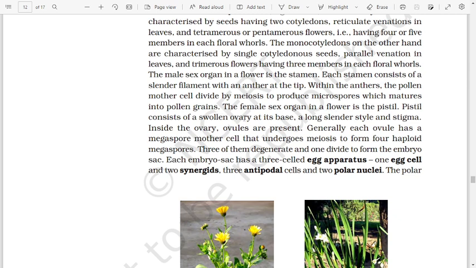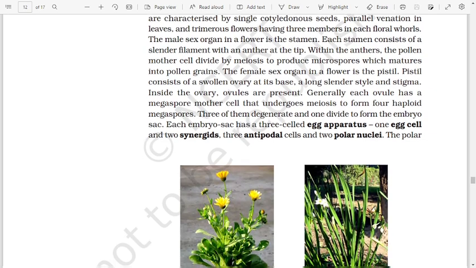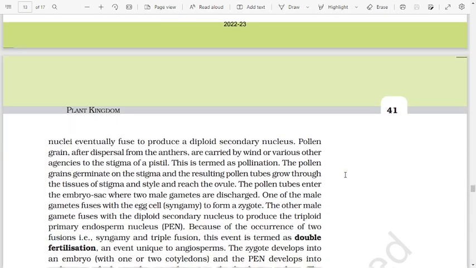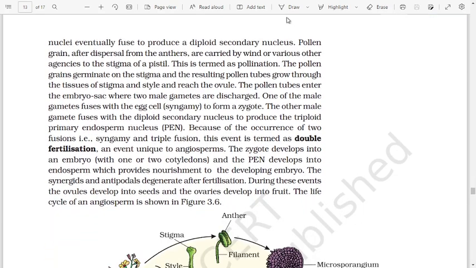Pistil consists of a swollen ovary at its base, a long slender style and stigma. Inside the ovary, ovules are present. Generally, each ovule has a megaspore mother cell that undergoes meiosis to form four haploid megaspores. Three of them degenerate and one divides to form the embryo sac. Each embryo sac has a three-celled egg apparatus, one egg cell and two synergids, three antipodal cells and two polar nuclei. The polar nuclei eventually fuse to produce a diploid secondary nucleus.